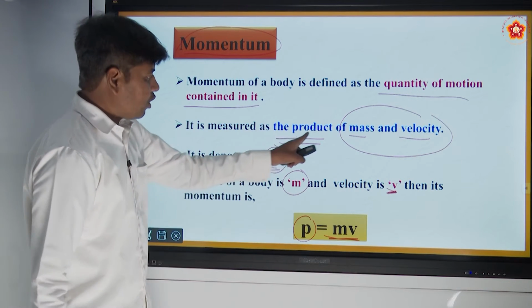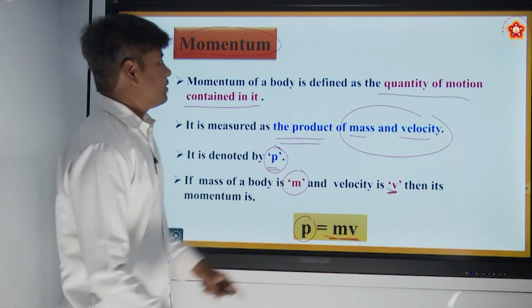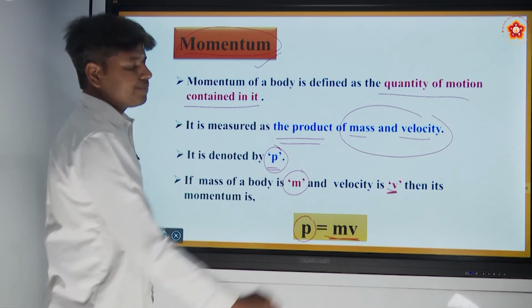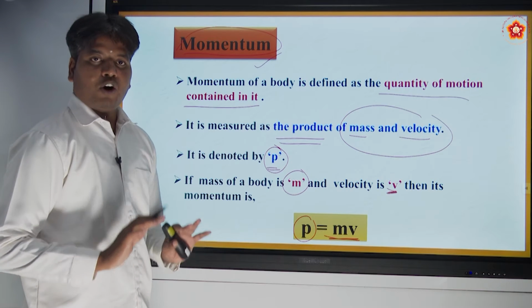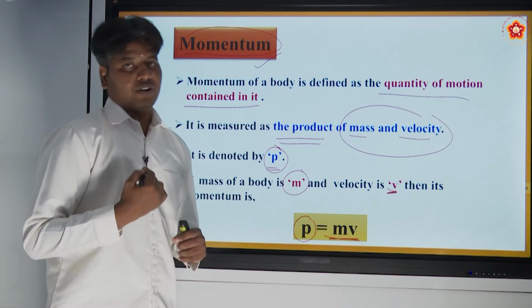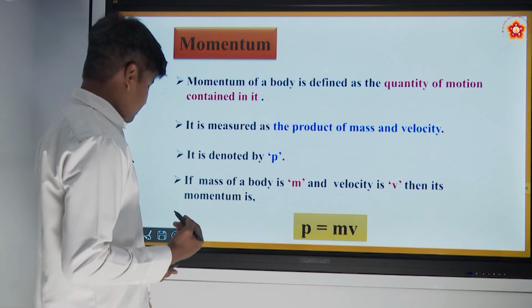It is a product of mass and velocity, which is called momentum. I hope everything is clear up to now. What is momentum? On what factors does momentum depend?